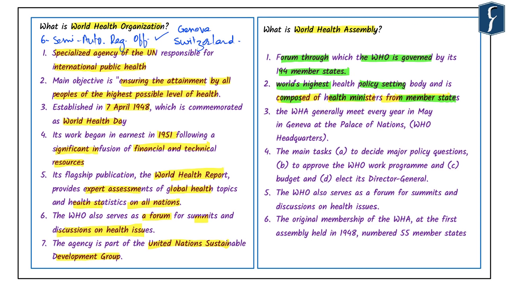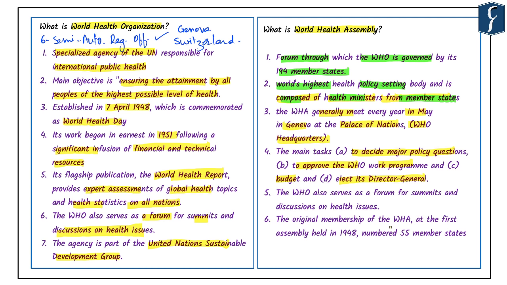The World Health Assembly generally meets every year in the month of May in Geneva at the Palace of Nations, which also happens to be the WHO headquarters. Now, when we talk about the World Health Assembly, it has four major tasks. First, to decide major policy questions. Second, to approve the WHO work program. Third, approval of budget. And fourth, election of its Director General.